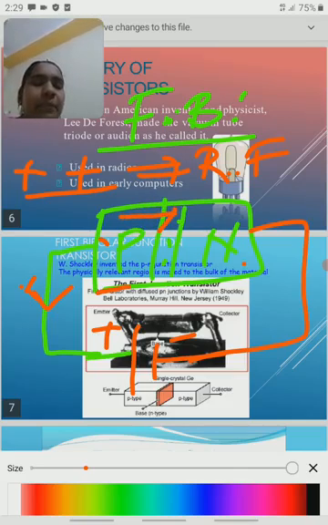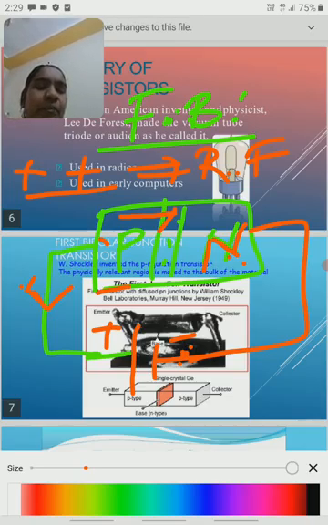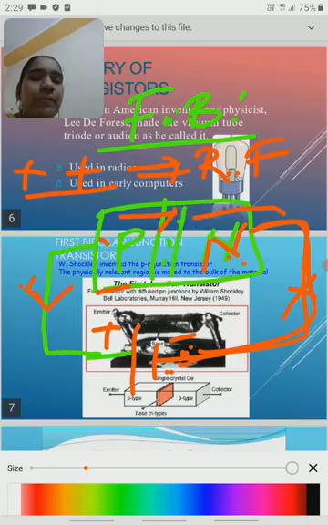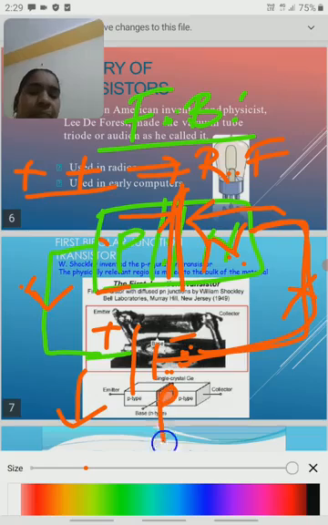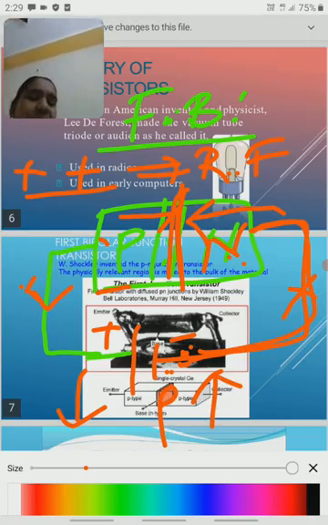Similarly, n-type material contains electrons, which are negative charge. Repulsion force takes place between the n-type material and this negative terminal, so electrons are not moving this side; they try to move this side. Automatically the size of the depletion layer decreases. When the depletion layer size decreases, conductivity increases. We should remember this point. When conductivity increases, resistance decreases.